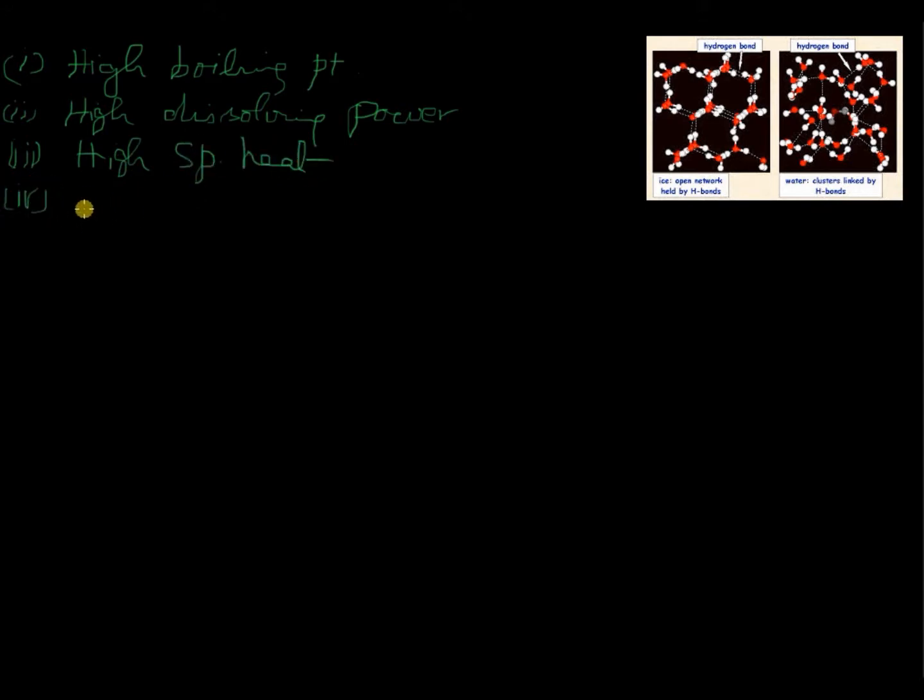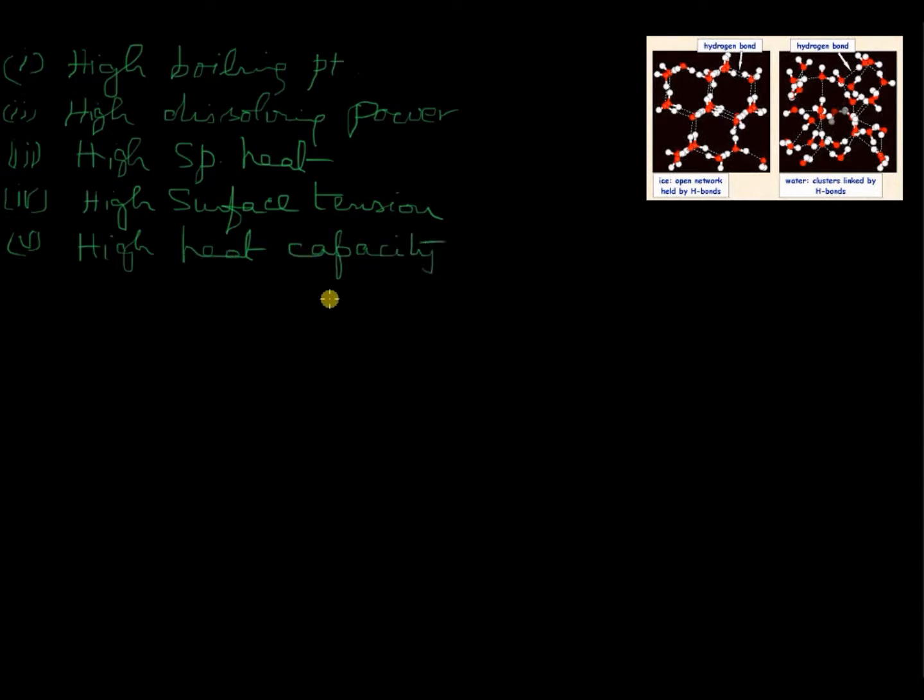Fourth one, shall we say, high surface tension. All these are very useful properties if you think about them. High heat capacity: I would mention one thing about this. Because of the high heat capacity of water, oceans can hold 10 times the heat that the atmosphere can. This helps in preserving the climate of the planet. That is one important application of the high heat capacity.